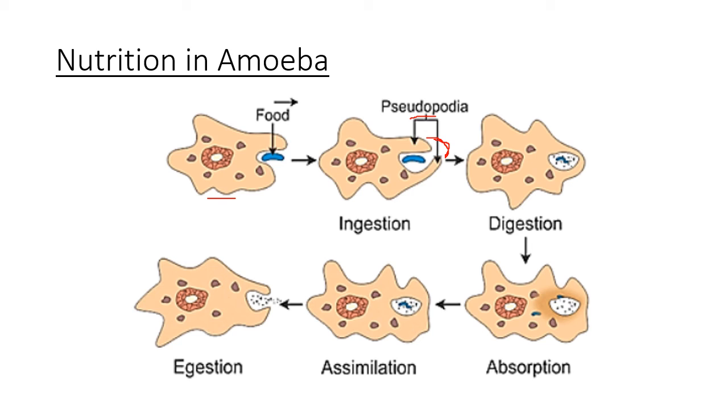Then the food that is taken in is kept in a vacuole. It is not mixed directly, it is kept within a vacuole. In this vacuole, it secretes digestive enzymes and breaks up the food totally here. Okay, when the food is broken down, the useful components are mixed with the cell. It is called absorption. Then the cell will use it for different purposes, called assimilation. And whatever waste remains, it throws out again by the same way, called egestion. So these are the 5 steps in the nutrition of amoeba. Let us see one by one in detail.